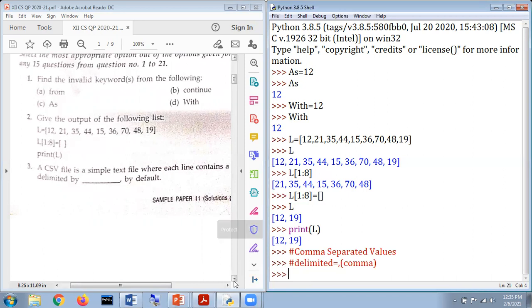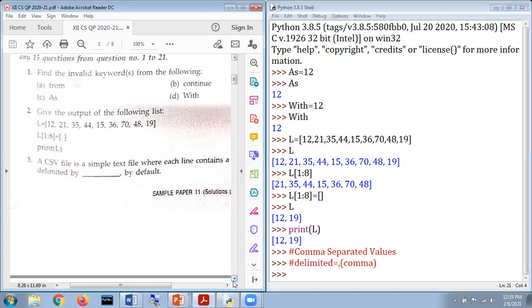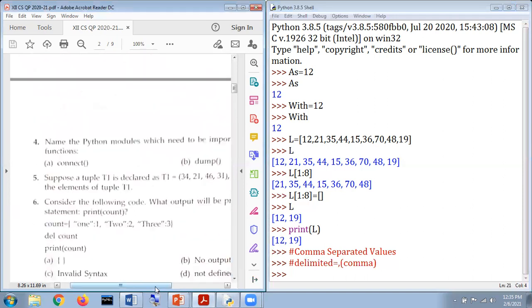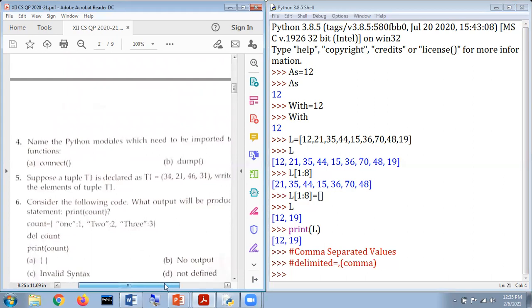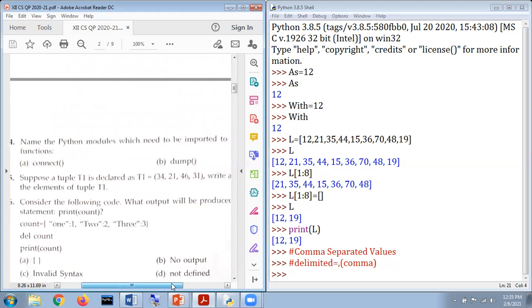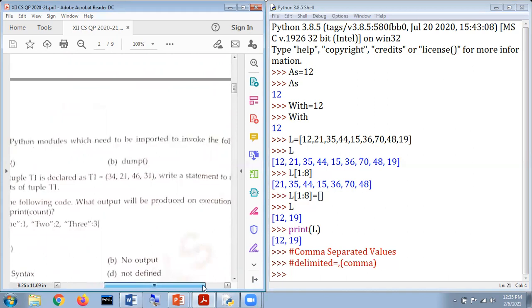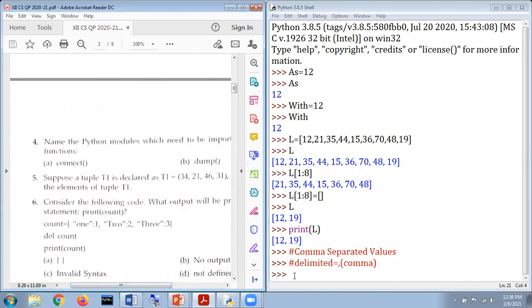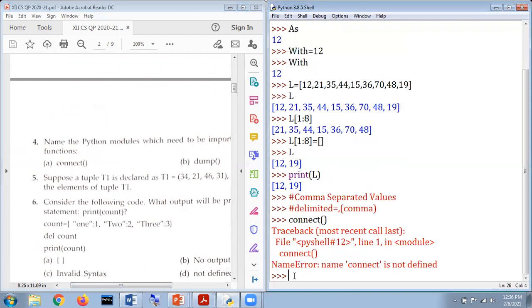Okay, my dear respected students, the next question says, kindly concentrate here: name the Python modules which need to be imported to invoke the following functions. The first function we are talking about is connect.